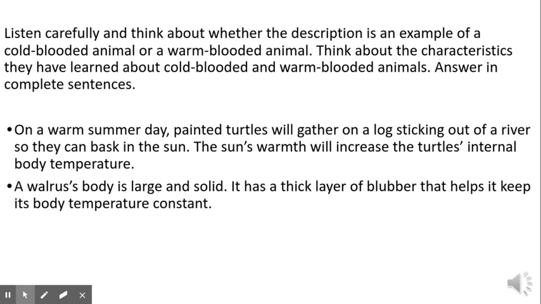On a warm summer day, painted turtles will gather on a log sticking out of a river so they can bask in the sun. The sun's warmth will increase the turtle's internal temperature. Is that something a cold-blooded animal or a warm-blooded animal would do? A cold-blooded animal, right? Because cold-blooded animals have to have something outside their body help their temperature. All right, a walrus body is large and solid. It has a thick layer of blubber that helps it keep its body temperature constant. If its body temperature is constant, it's regulated, and that means it is warm-blooded.